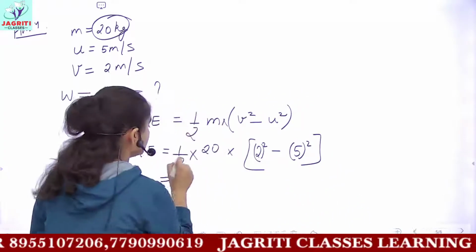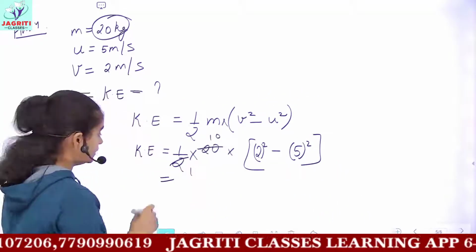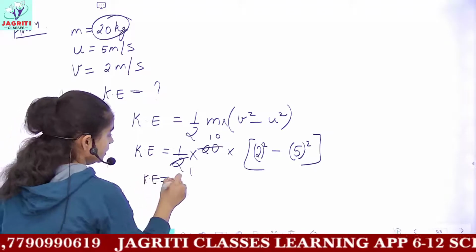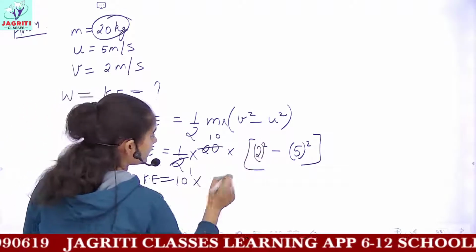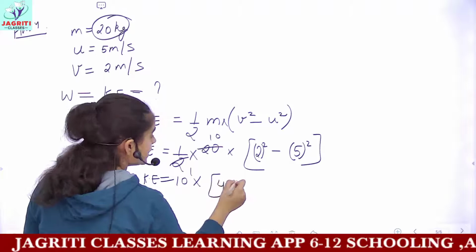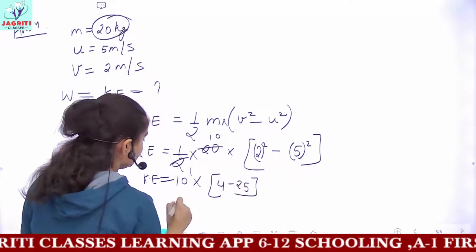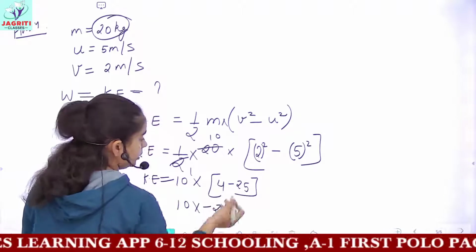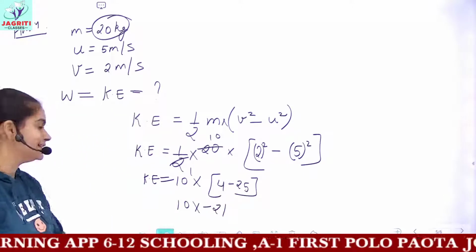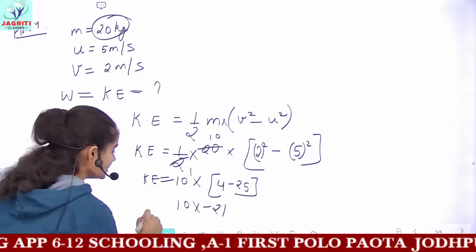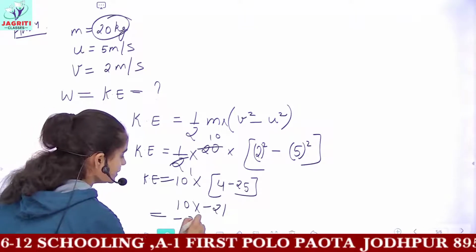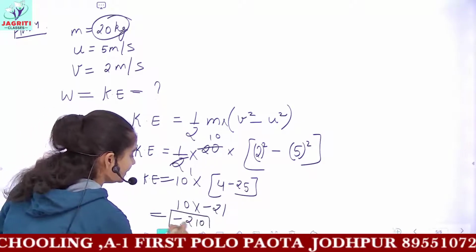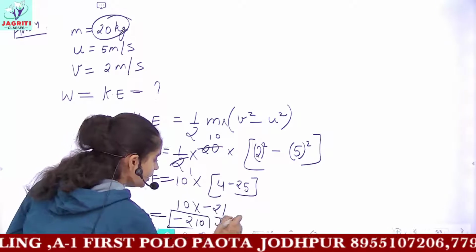If we solve this out, you would get 10 here. So kinetic energy would be 10 multiplied by 2 square is 4, 5 square is 25, 4 minus 25 gives you a negative value of 21, because the greater number has a negative sign, this is basic maths. So 21 multiplied by 10 gives you kinetic energy of 210, and the SI unit would be joule.